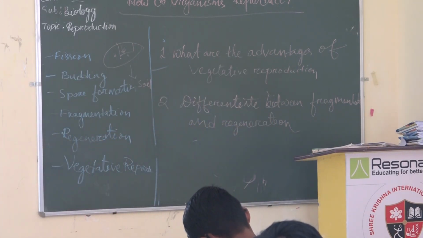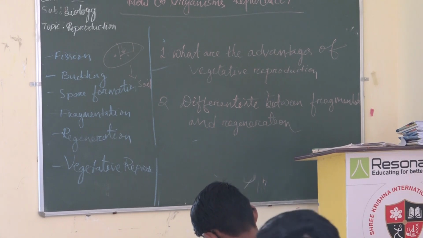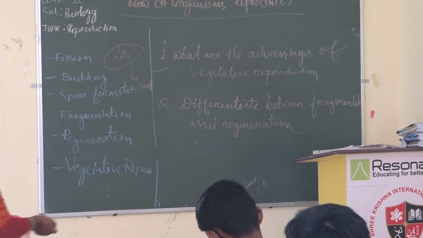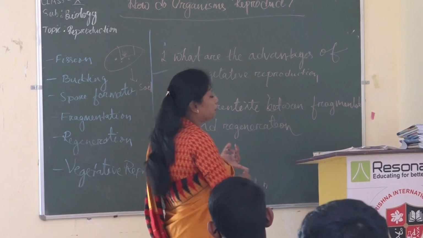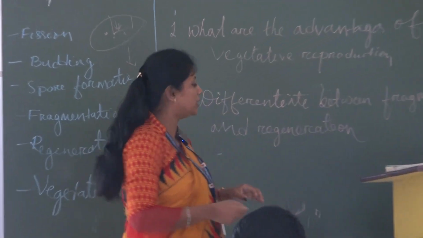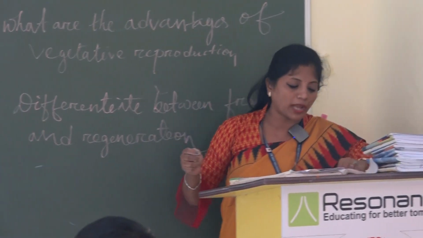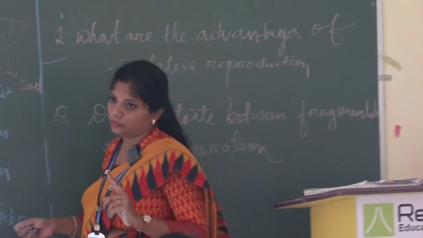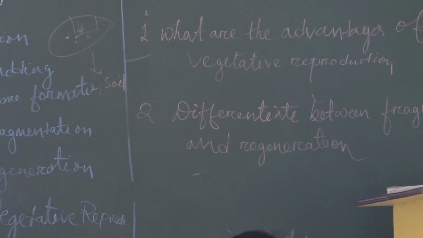Okay, these are the two questions. You write them down today. Go through the complete vegetative portion up to your tissue culture. Your page numbers are 131 and 132. Okay, so we will summarize now.